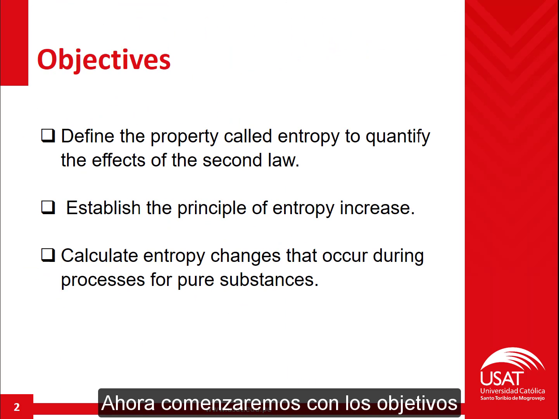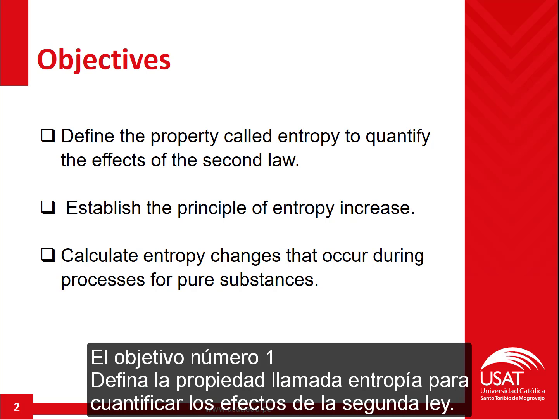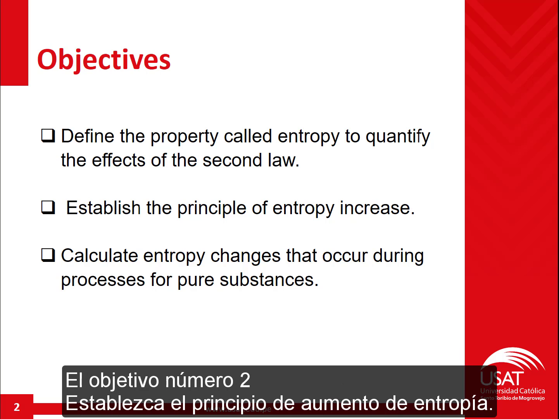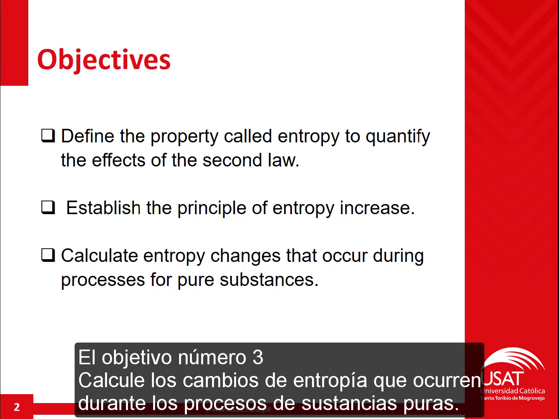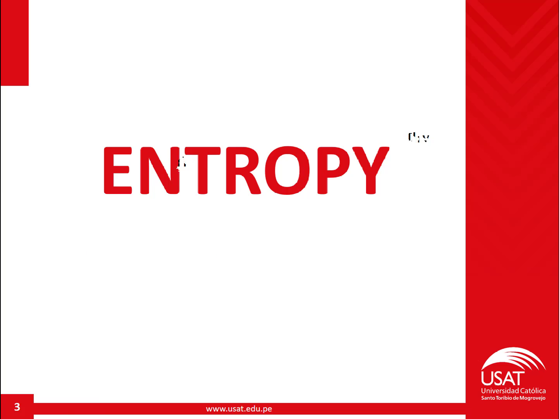Now, we will start with the objectives. Objective number 1: define the property called entropy to quantify the effects of the second law. Objective number 2: establish the principle of entropy increase. And objective number 3: calculate entropy changes that occur during processes for pure substances.